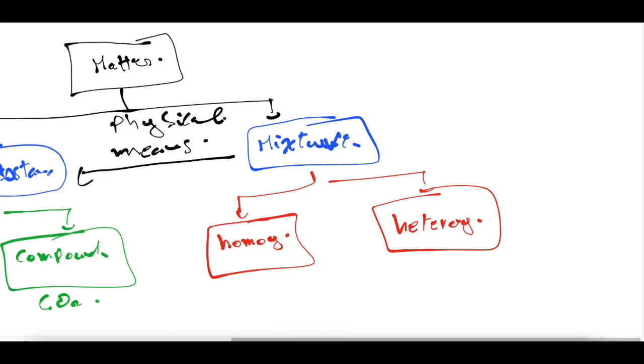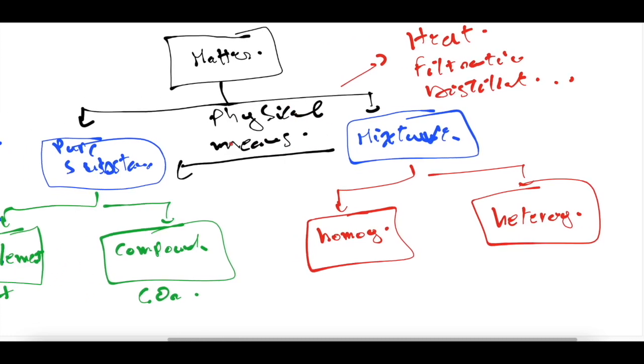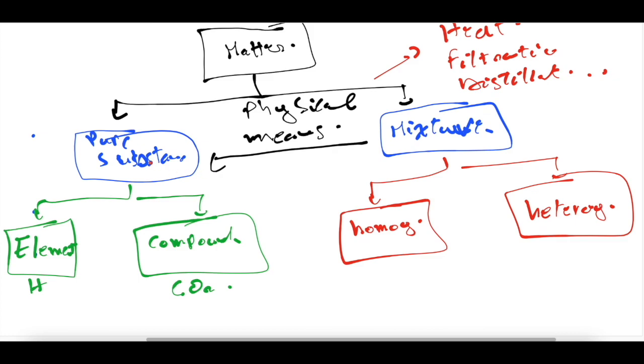So as physical means we can use heat, filtration, distillation, chromatography and so on. These means are easy to handle and don't consume a lot of energy. They are simple means. So to go from a mixture to a pure substance, we use physical means.